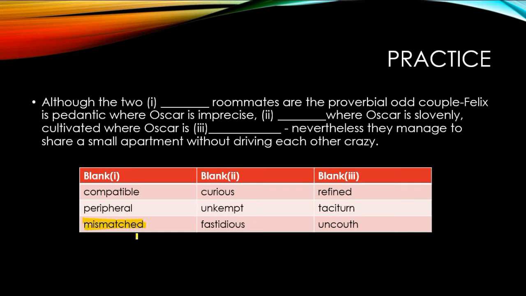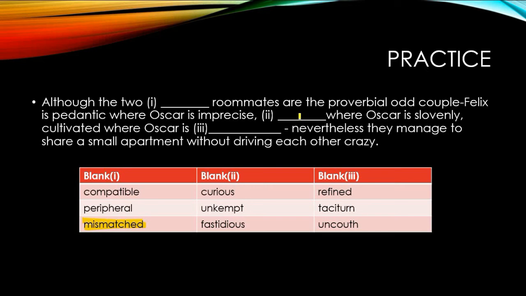Now likewise, let us see how the flow is going. Felix is positive whereas Oscar is negative. So I'm looking for a positive word in this blank: "blank, whereas Oscar is slovenly." Slovenly is careless, reckless, not particular about details, dirty, shabby.